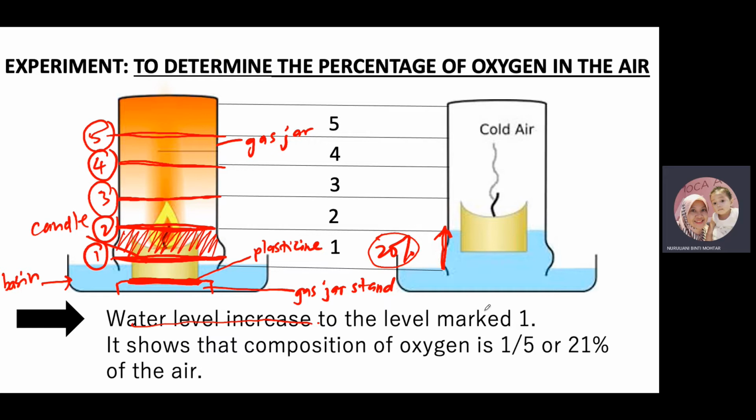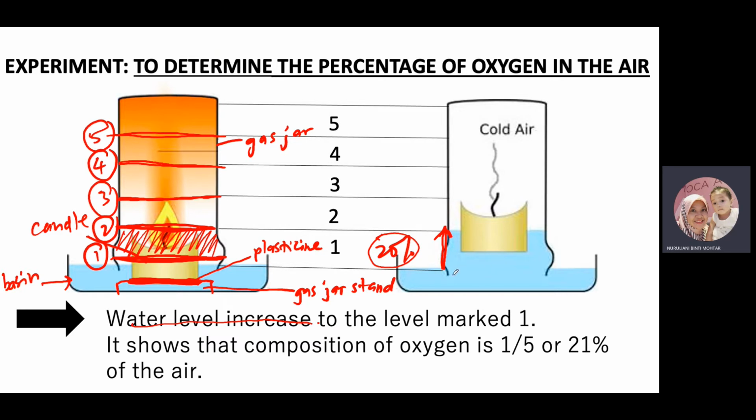Okay, so what happened? Question number 2, what happened to the water level at the end of this activity? So the water level will rise. Okay, water level akan increase. Okay, to the level mark 1. Give a reason to the changes. Okay, because of the water displacement. Okay, bila oxygen has been reduced, so the water akan ambil tempat oxygen.